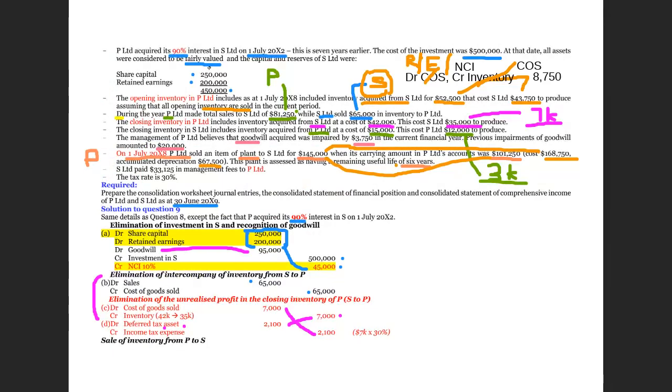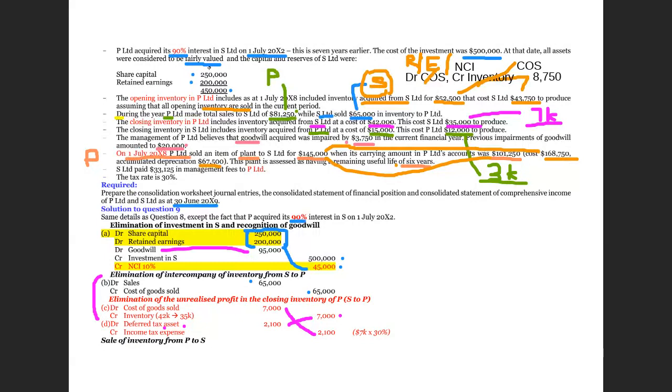After that, actually the question has some other information. For example, we have been told that there has been an impairment. Goodwill has been impaired 3,750 in the current year and 20,000 in the past.